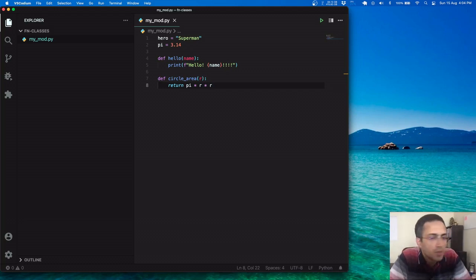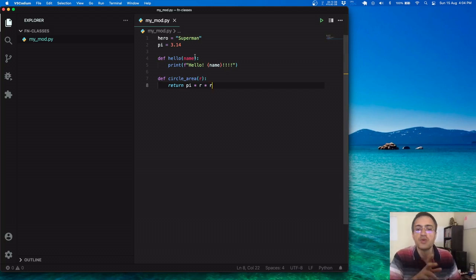It has got two variables and two functions. Whatever files we created earlier could also be treated as modules, right? They are very similar. Now what I'm going to do is go to the same folder and then in the Python REPL actually start using it.